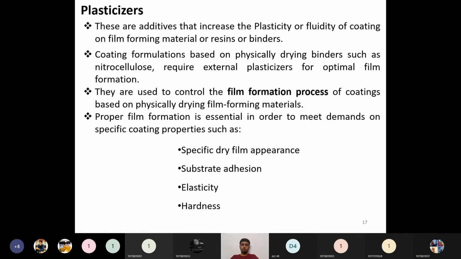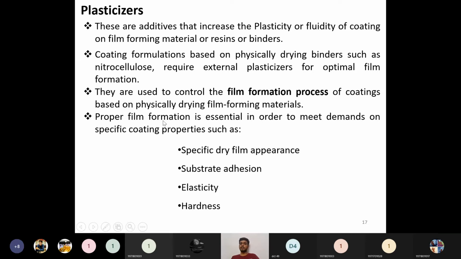Coating formulations based on physically drying binders such as nitrocellulose require external plasticizers for optimal film formation. To have good film properties, we need to use enhancers like plasticizers. They are used to control the film formation process of coatings based on physically drying film forming materials. They can control how the coating will form on the particular substrate.